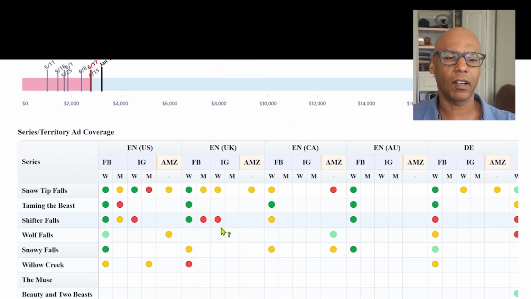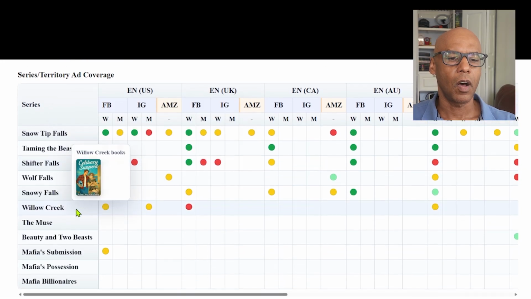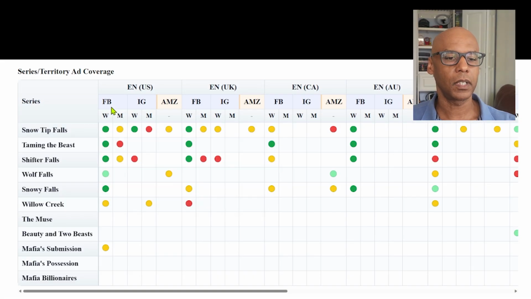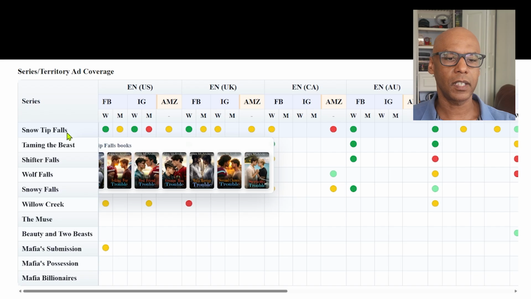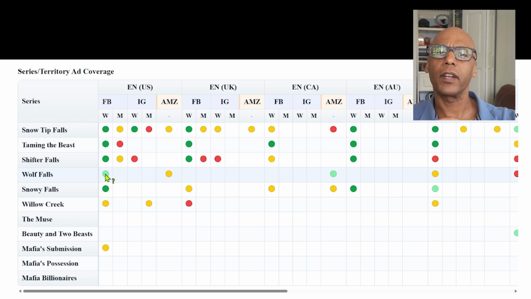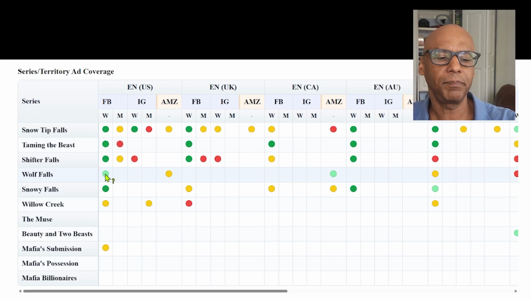And if you take a look at this here, this is my grid of where ads are being run and where they're profitable. Green represents all the spots where it is profitable right now. So for women on Facebook, the ad is profitable for this series. Same thing with IG. Light green is where ads are being run, but it's not quite profitable yet. And it varies. This could have been profitable at one point, but then it got extended, so now it's spending more and it hasn't had the chance to become profitable again.